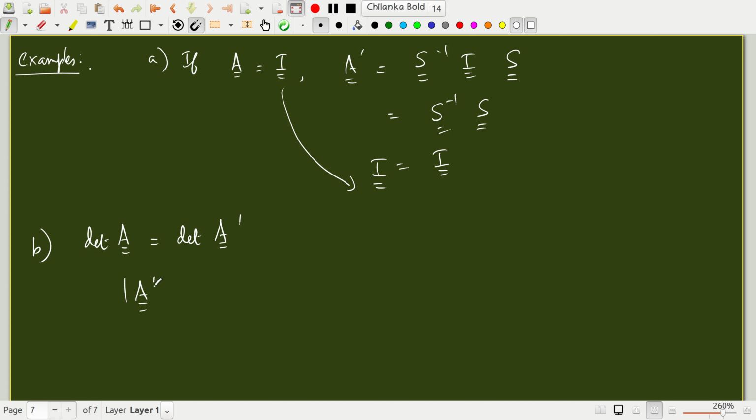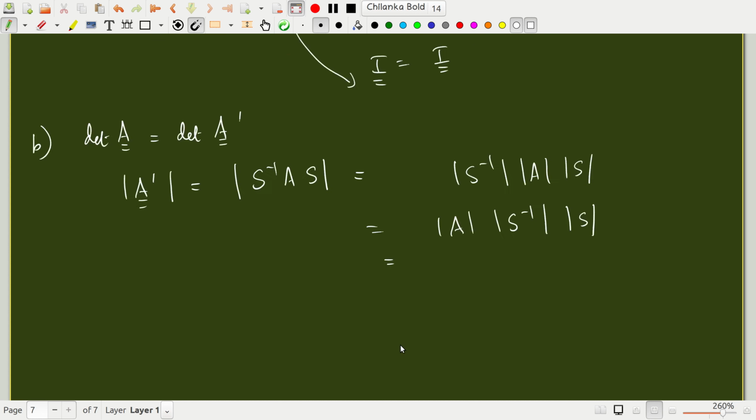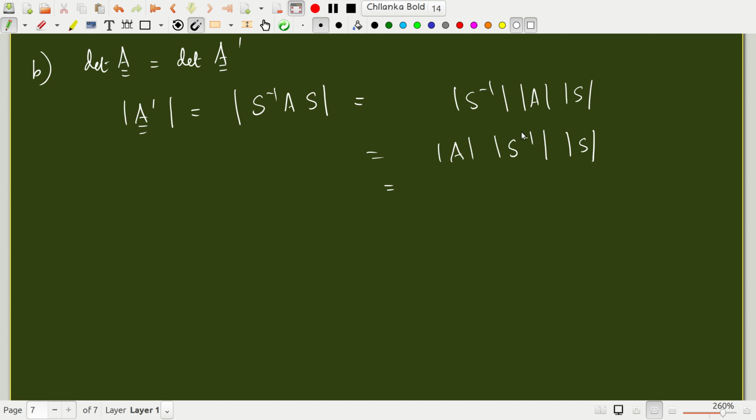Determinant of A prime is determinant of S inverse A S. This is the product of three determinants, but these are just scalars, so I can write this as determinant of A times determinant of S inverse times determinant of S. But we know that determinant of S inverse is 1 over determinant of S, so this is 1. So determinant of A prime is determinant of A.